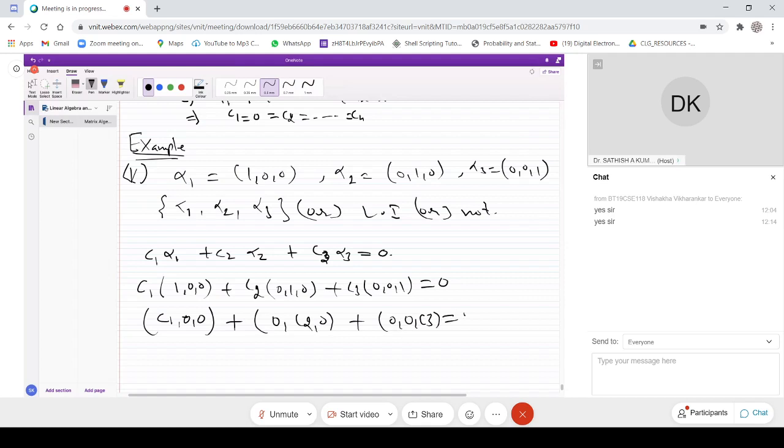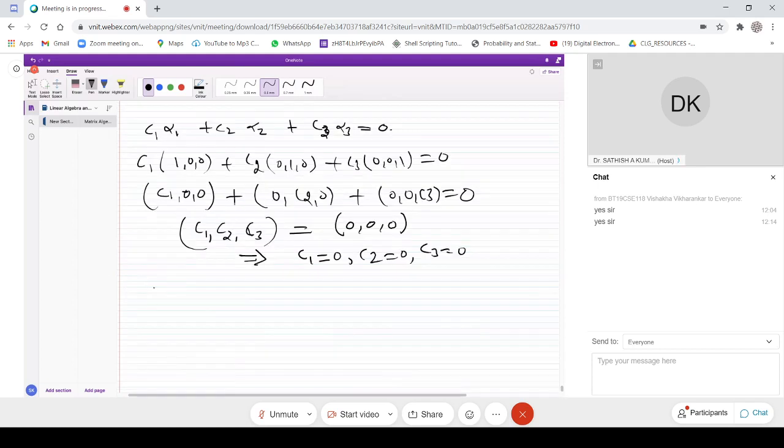This is a vector addition, adding the first, second and third components. This implies that (C1, C2, C3) equals (0, 0, 0), which implies that all the C's are 0: C1 equal to 0, C2 equal to 0, C3 equal to 0. Therefore it is called a linearly independent set.